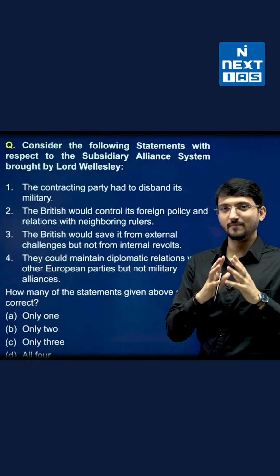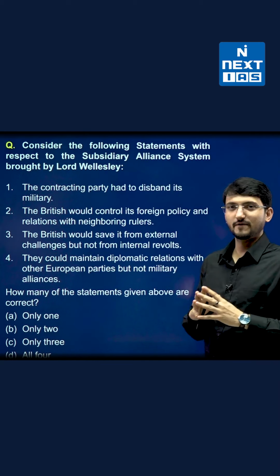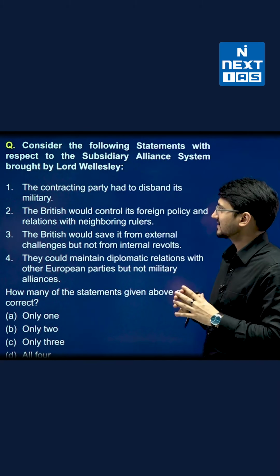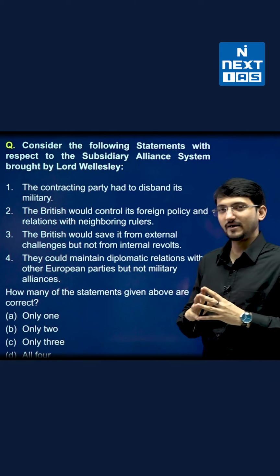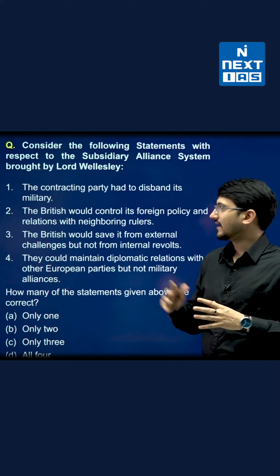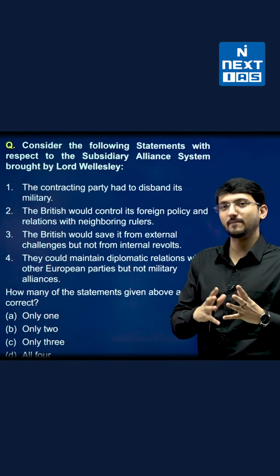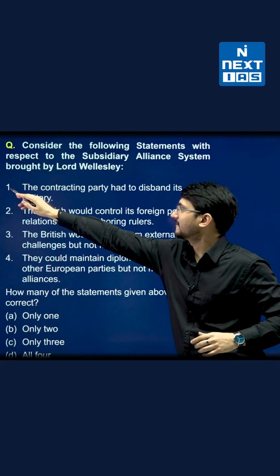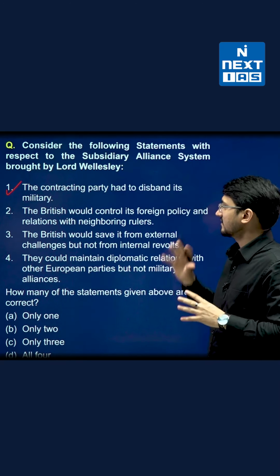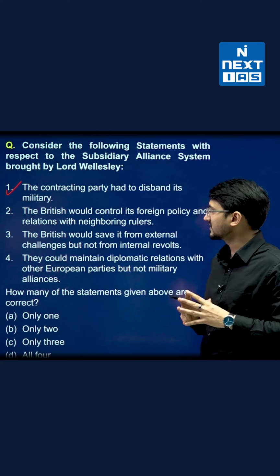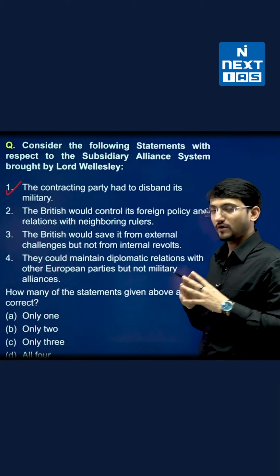So what was in the plan? There are 4 options. We will go one by one. First says the contracting party had to disband its military. Yes, obviously. The military has to be disbanded to control, because the British will supply the troops. So first is correct.